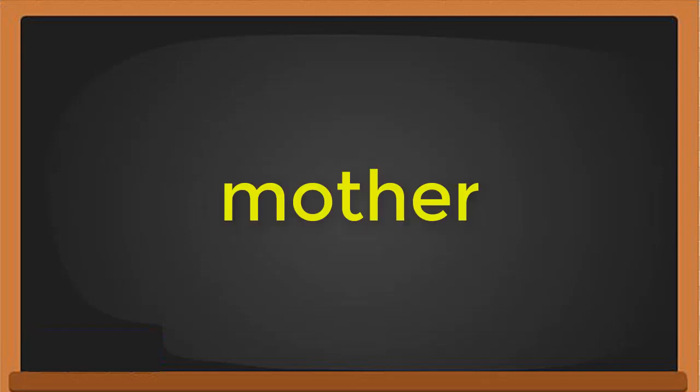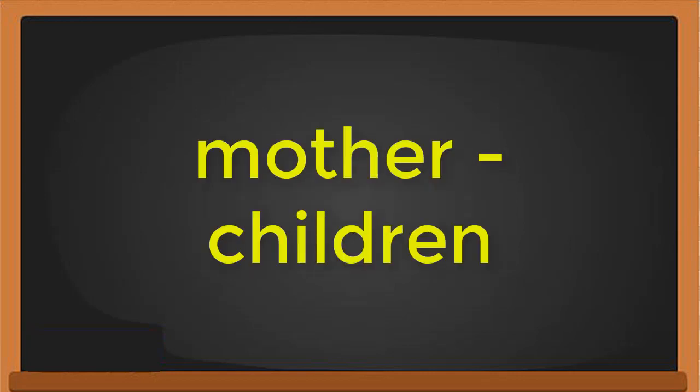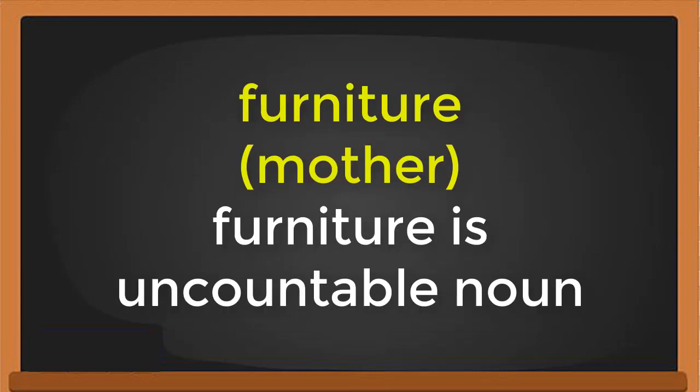Okay? Now, there are some uncountable nouns that I call mother. Why? Because they have children. For example, furniture. Furniture is an uncountable noun. Okay? We call this furniture the mother.